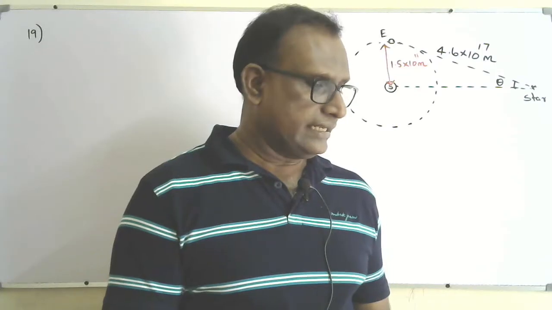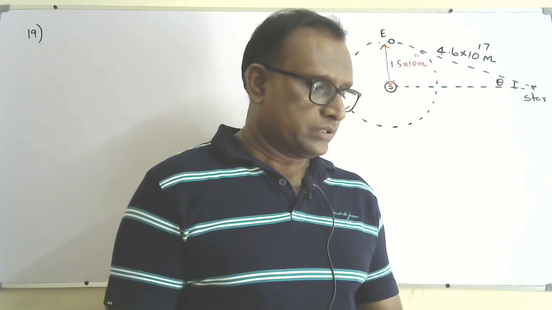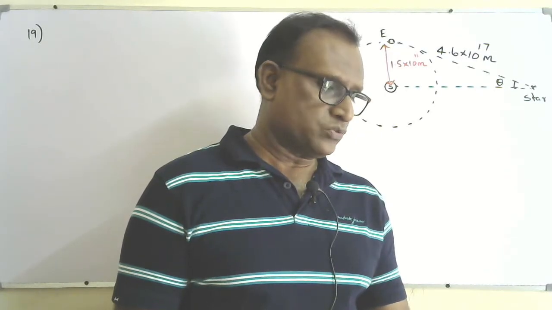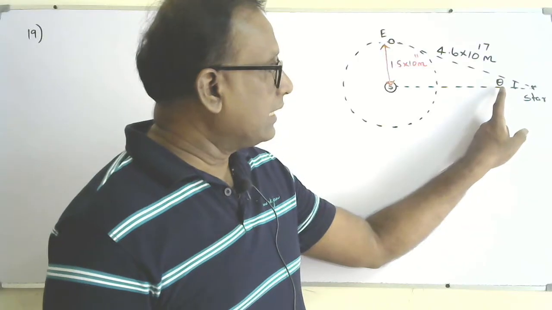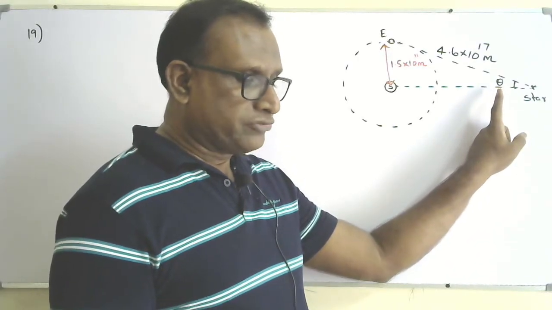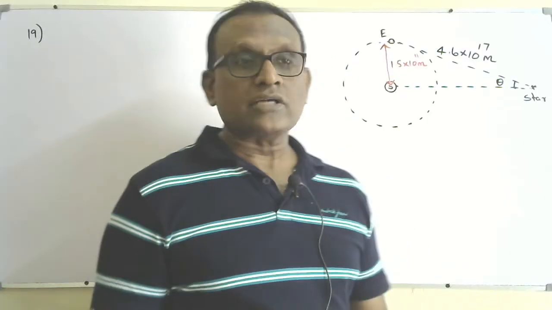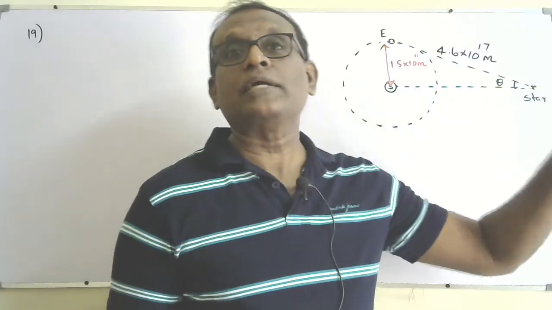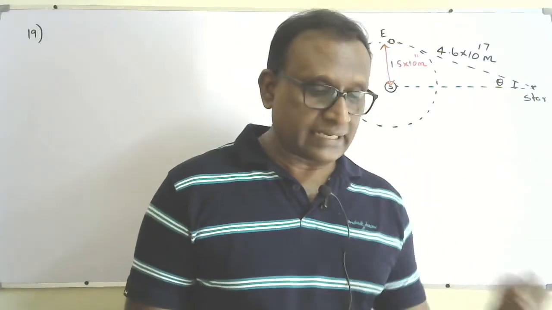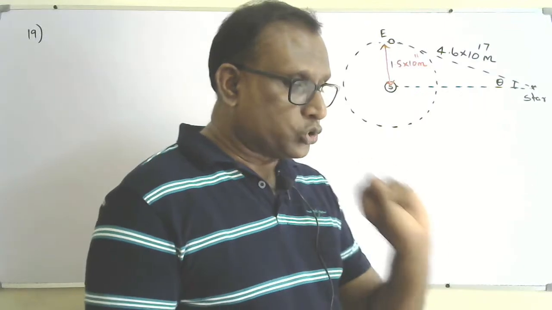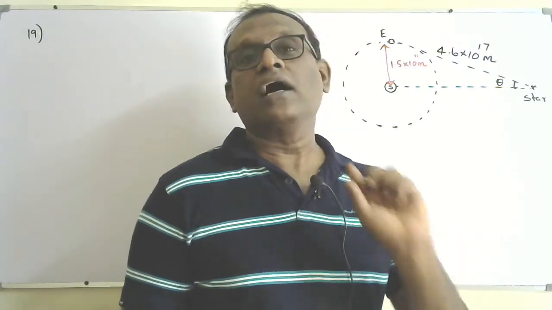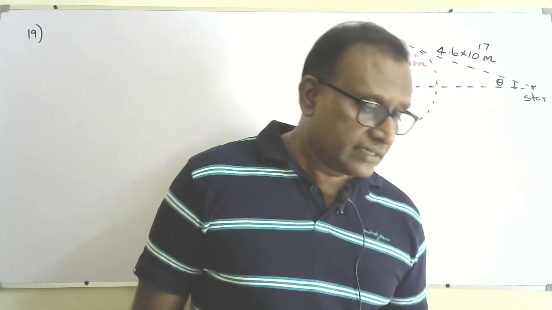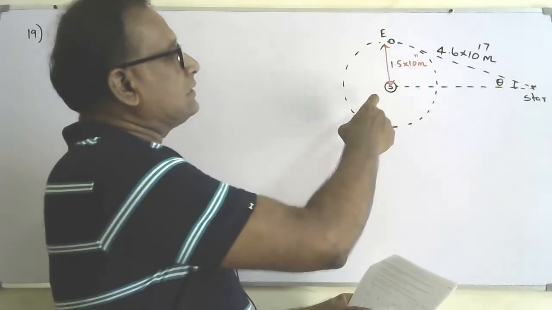Okay, question number 19, A part. They are talking about using parallax measurements. Astronomers can determine distance to stars with a parallax angle greater than 2.4 × 10^-7 radians. Because as the distance increases, the parallax angle becomes smaller, and the instrument won't be able to measure that angle. So if the angle is greater than 2.4 × 10^-7, the distance can be measured using the parallax method.